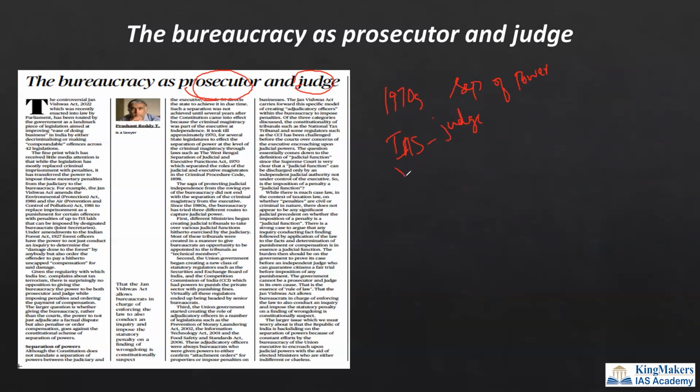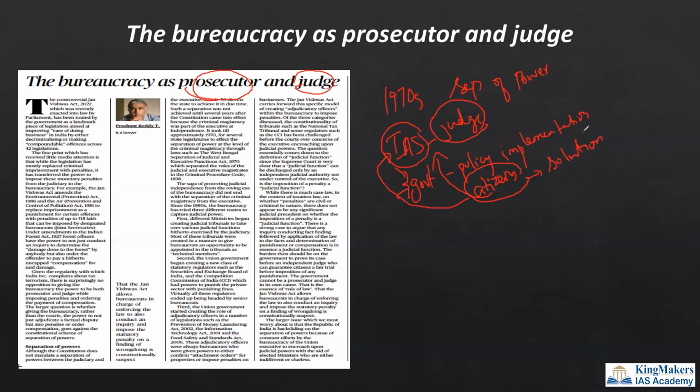Because they are doing the job of government, or they are implementing the policy. During policy implementation, there can be problems that can happen to the citizens. So if citizens face some problem, they would complain against the IAS officer and the government. Now if the IAS officer himself acts like a judge, it will be a conflict of interest. So the citizens will not have any solution to file a case against the IAS officers or the government. And the IAS officer will have too much power, and so he can be corrupt.